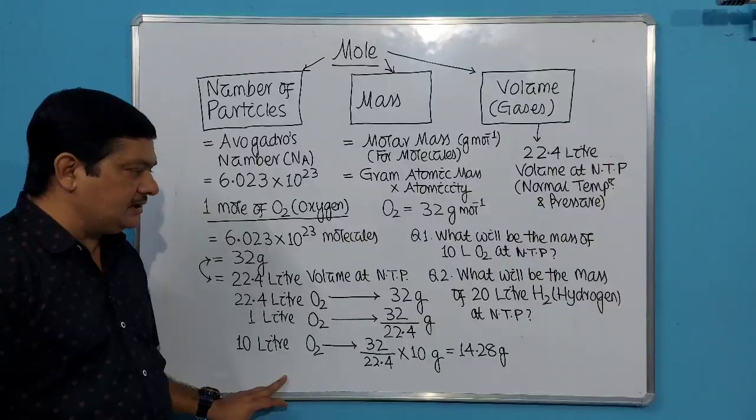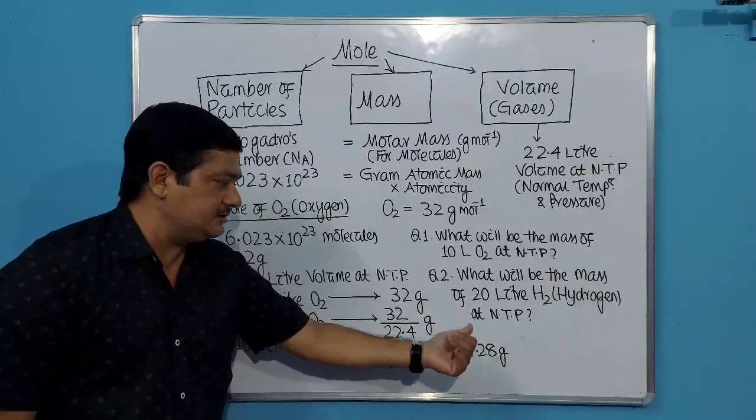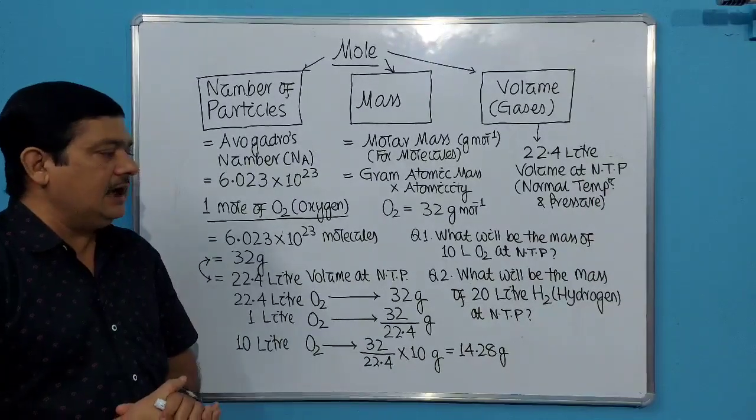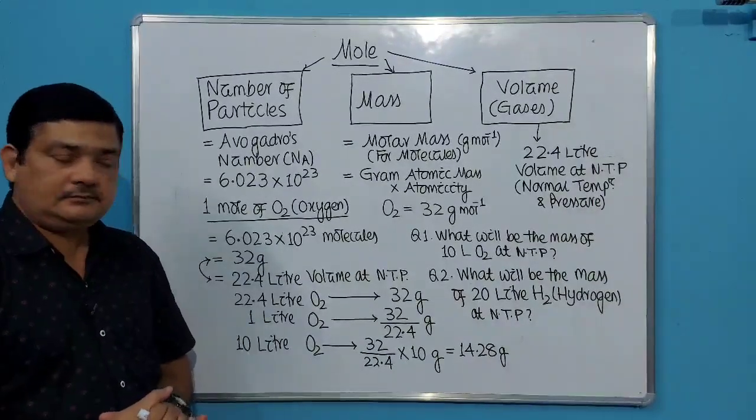Just now I solved this one for oxygen. You have to solve this one as an assignment. So this is assignment number 1. What will be the mass of 20 liter hydrogen at NTP?